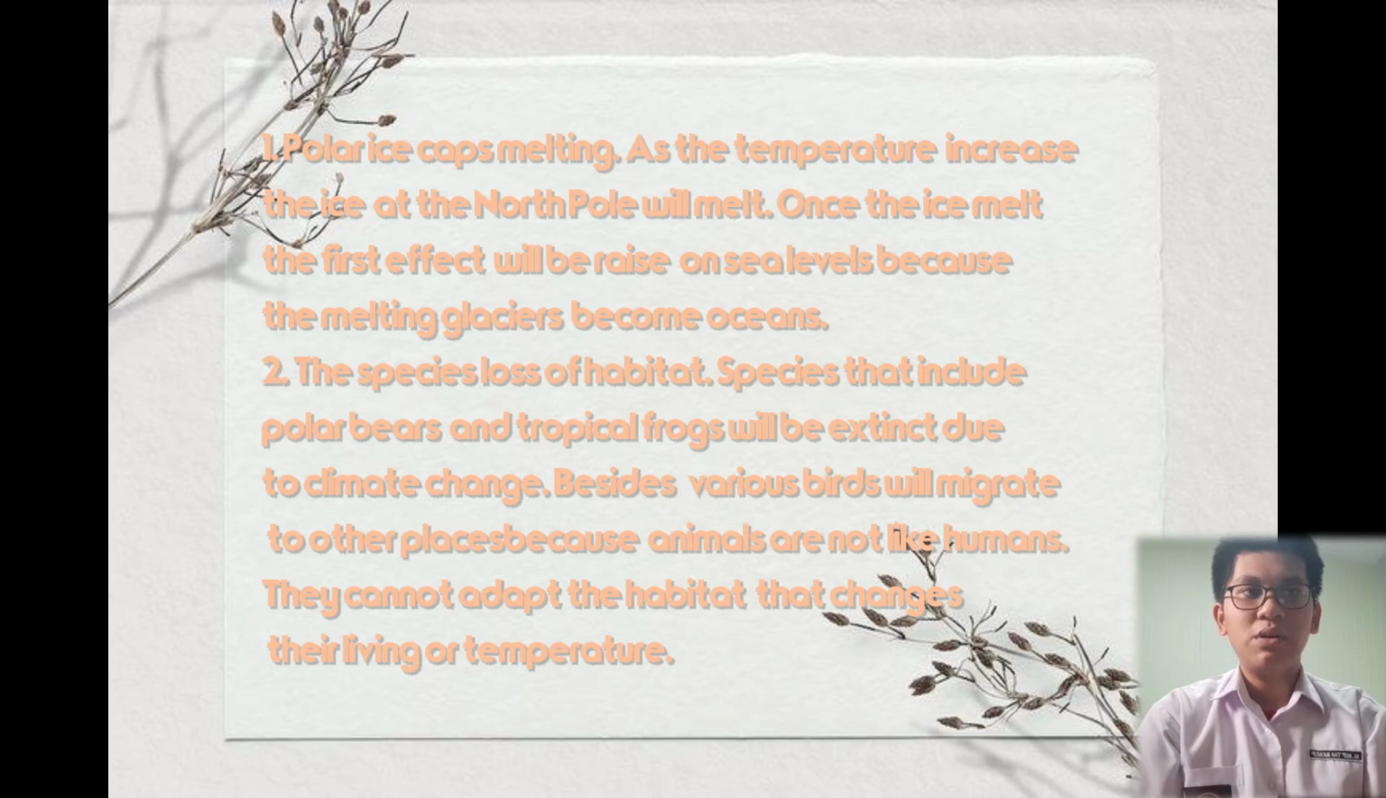The first effect is polar ice caps melting. As the temperature increases, the ice at the North Pole will melt. Once the ice melts, the first effect will be a rise in sea levels because the melting glaciers become ocean. According to the National Snow and Ice Data Center, if the ice melted today, the sea would rise about 230 feet. It affects many low-lying areas, such as the Netherlands. In the future, the Netherlands will be covered by water once the North Pole is melted. However, it is not going to happen so fast, but the sea level will continue to rise.